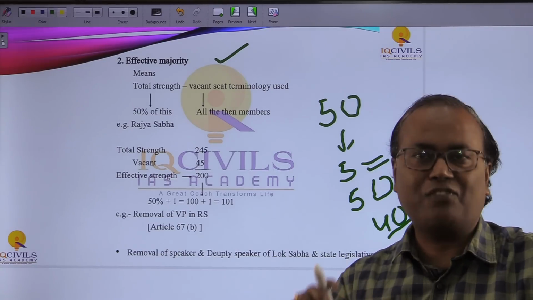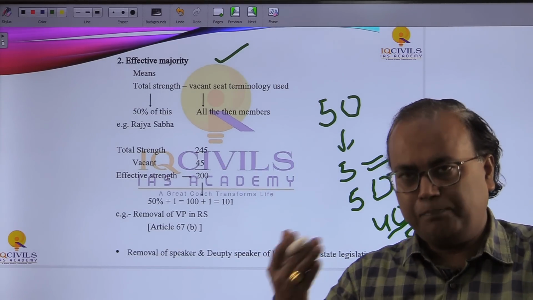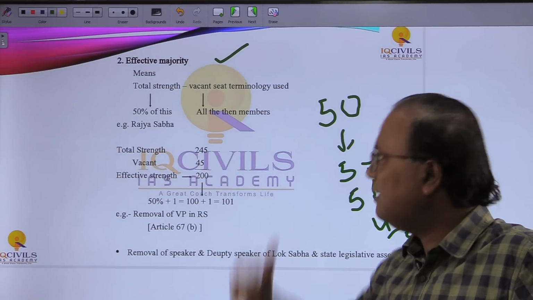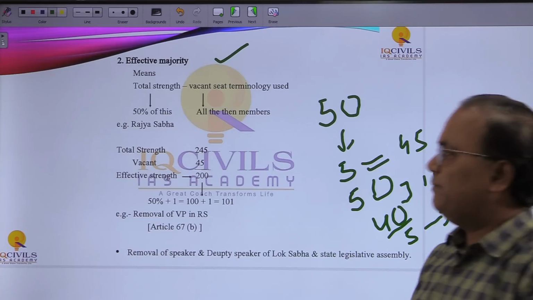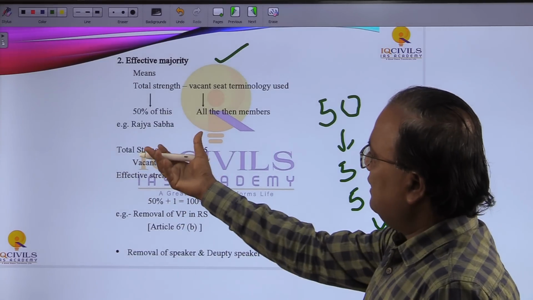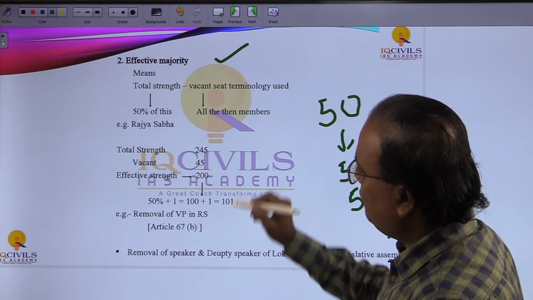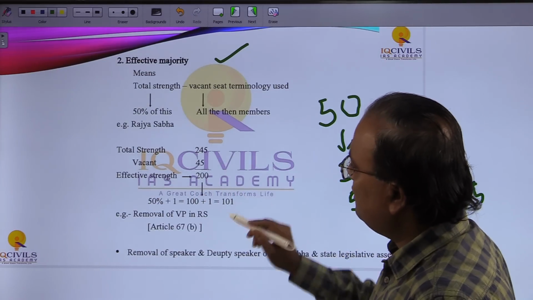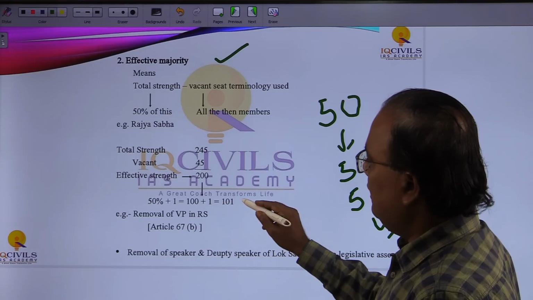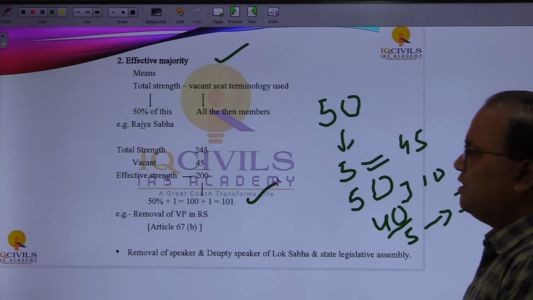Total strength minus vacant seats is the effective strength, and 50% plus 1 of that effective strength is the effective majority. Let's take the example of the Rajya Sabha: total strength 245, vacancy 45, so effective strength is 200, and 50% plus 1 of that is 101, that is the effective majority.